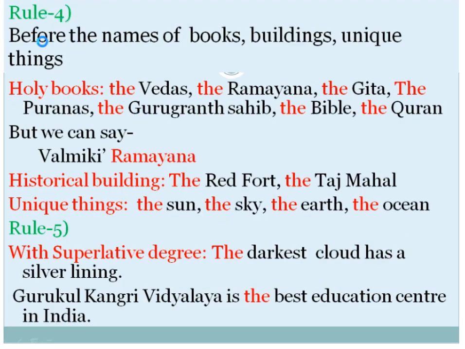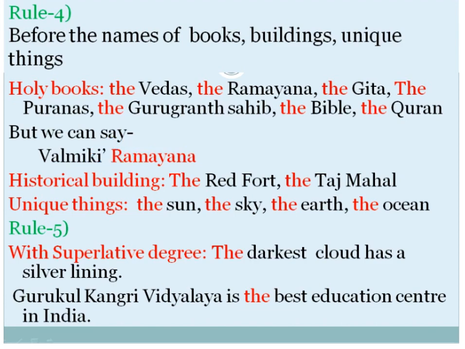Rule number 4. Before the names of books, buildings, unique things, we use the article "the" before the holy books. Look here: the Vedas, the Ramayana, the Gita, the Puranas, the Guru Granth Sahib, the Bible, the Quran, etc. But we can say Valmiki's Ramayana, then there is no need of the article "the".